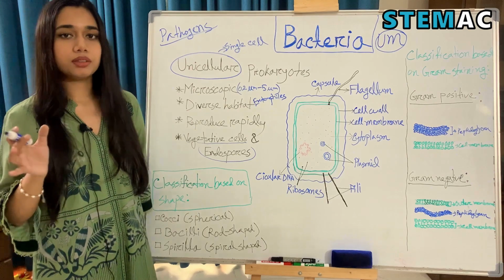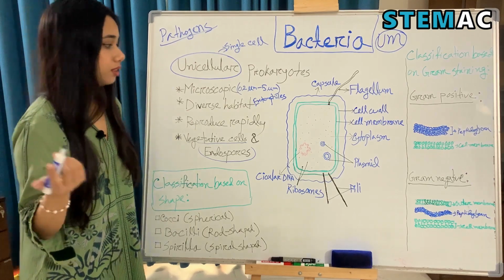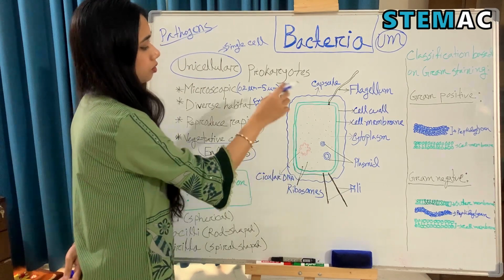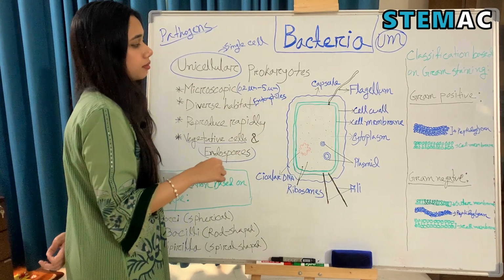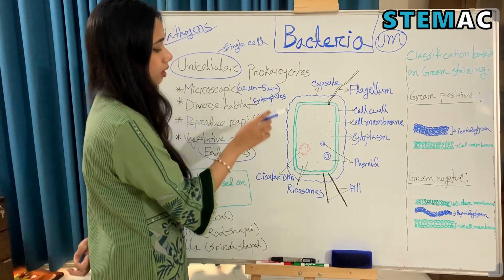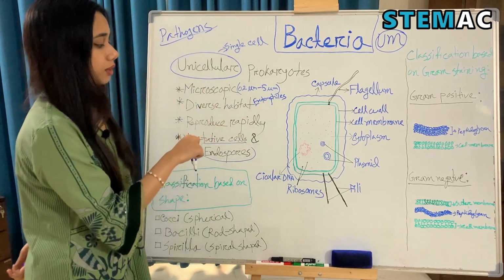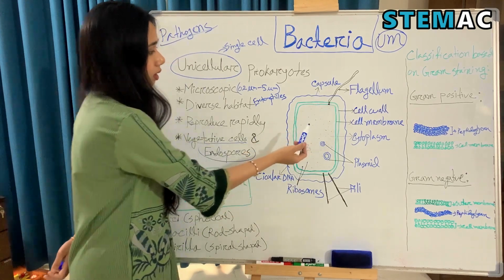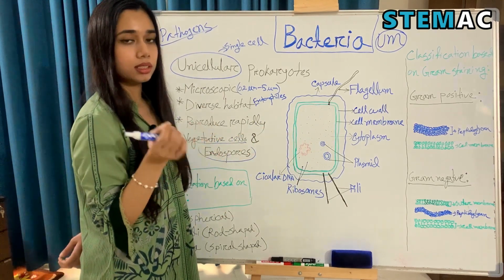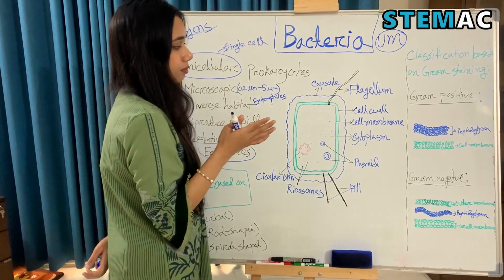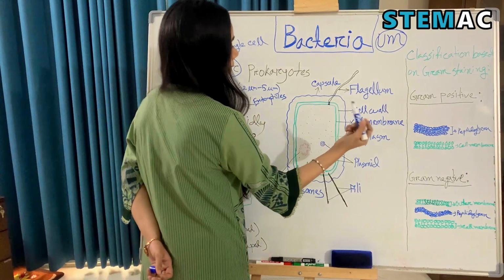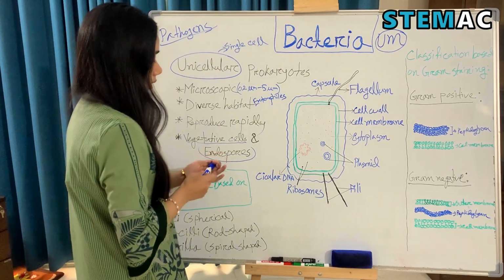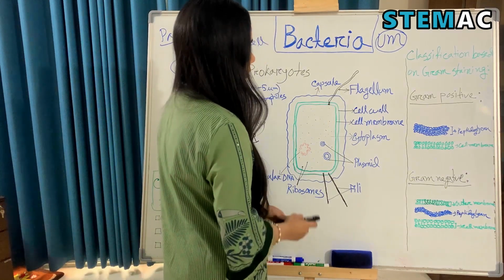So how does a bacterium look like? Here is a basic structure of a bacterium, and we can see that we are already familiar with some of this, like cytoplasm, ribosomes, cell wall. Most of the bacteria contain a cell wall, and their cell wall is composed of peptidoglycan.